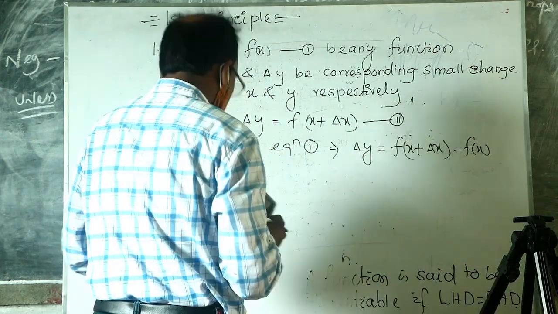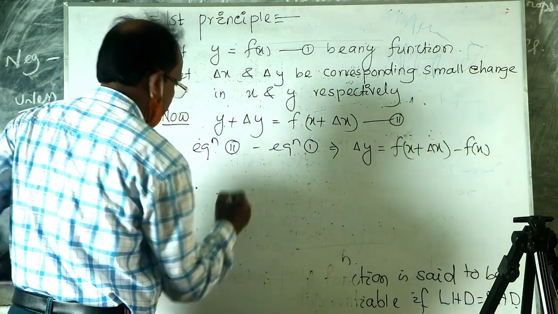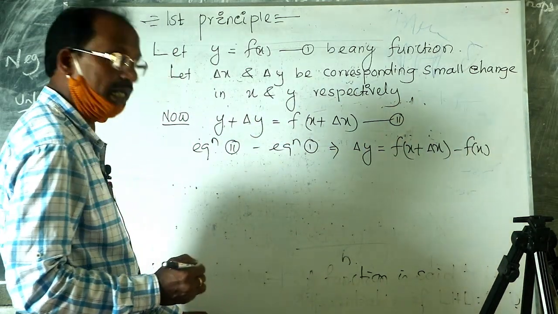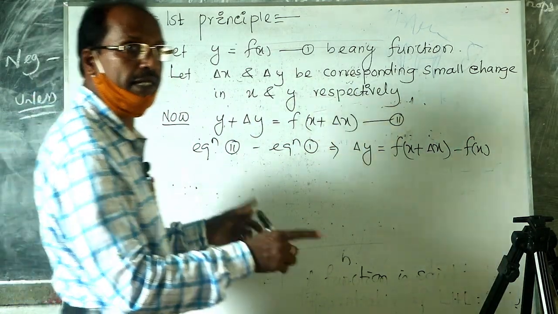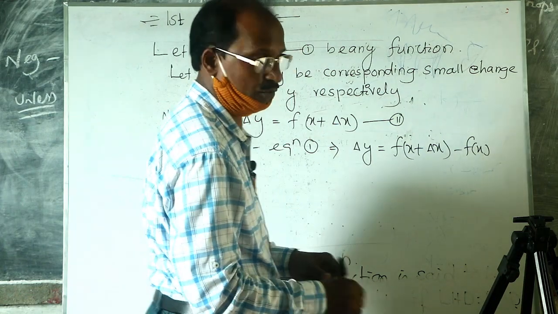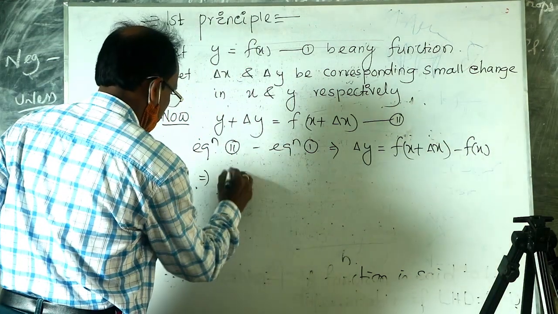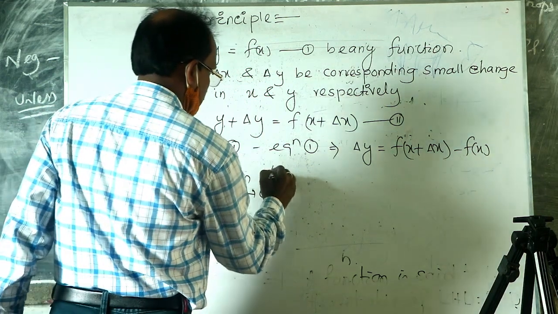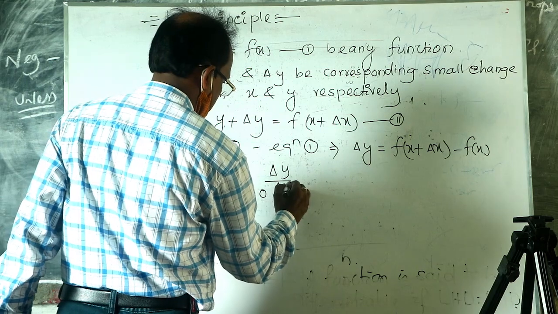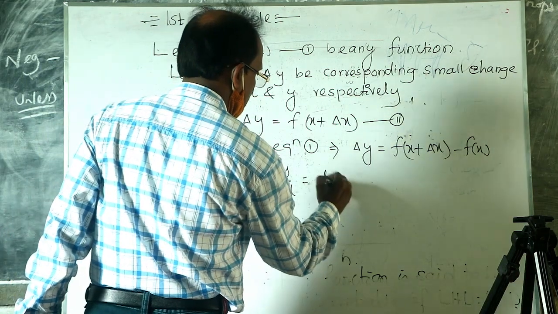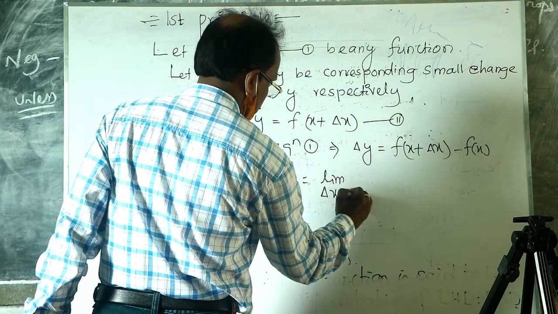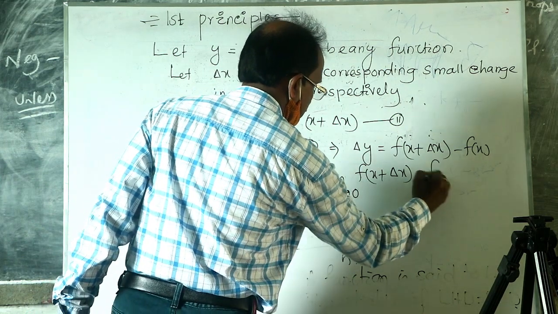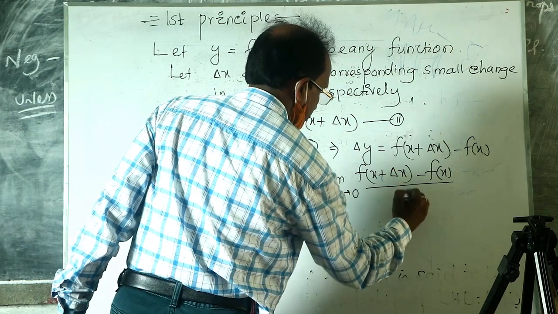Dividing both sides by delta x and taking limit as delta x tends to 0, which implies limit delta x tends to 0 of delta y by delta x is equal to limit delta x tends to 0 of f of x plus delta x minus f of x, by delta x.